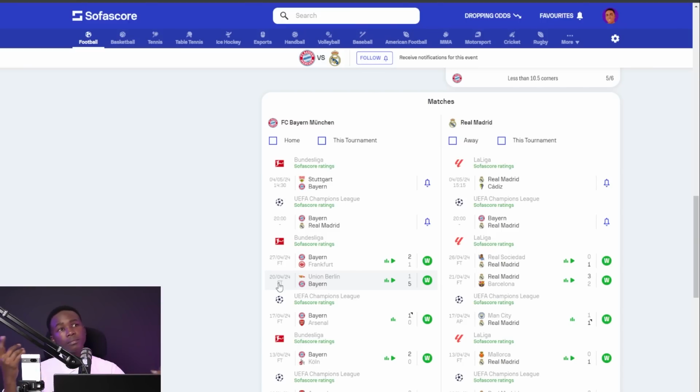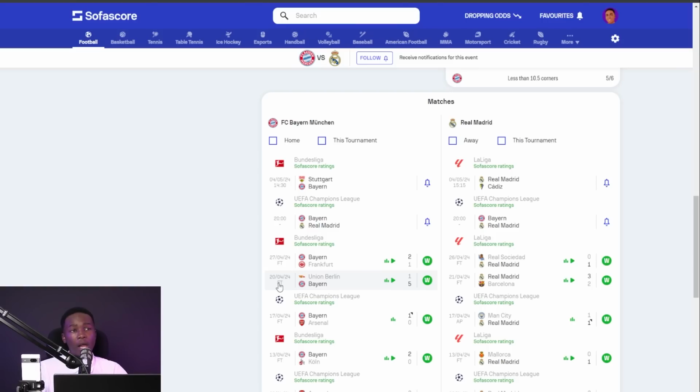Okay? Perfect. And we also know that Thomas Tuchel is looking forward to at least end the season with a win. Last season, he bottled stuff, so we expect them to be in a position to redeem themselves this time round. And they are at home. And they understand very well that this is their only chance of getting it right because in the second leg, Real Madrid will be playing at home. And I don't think they stand a chance.